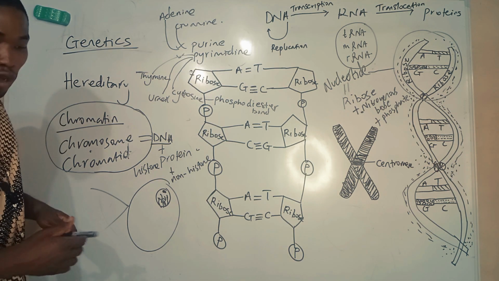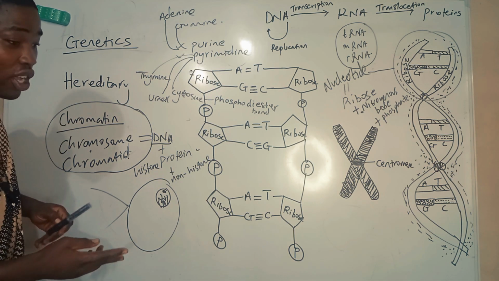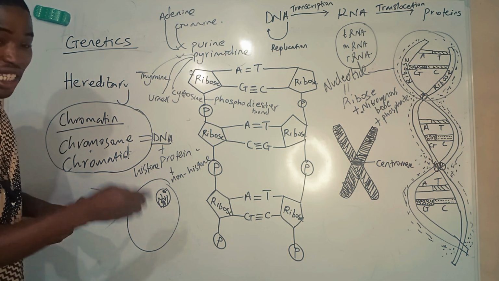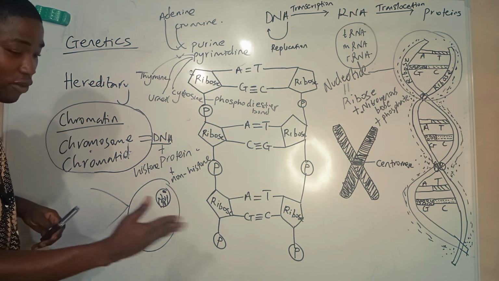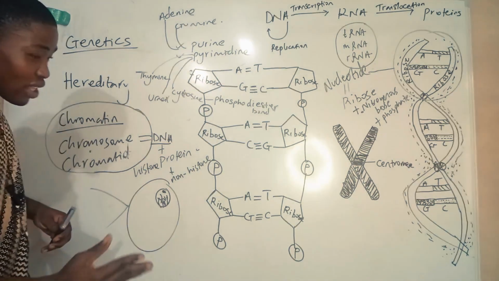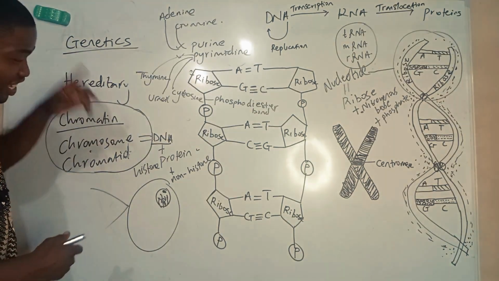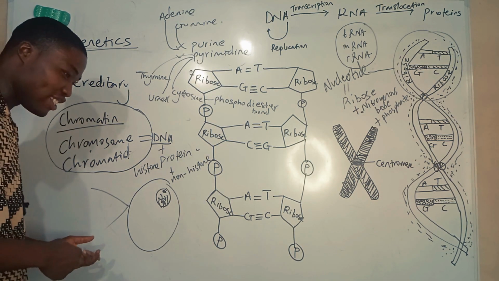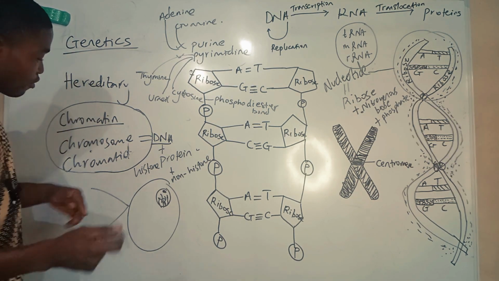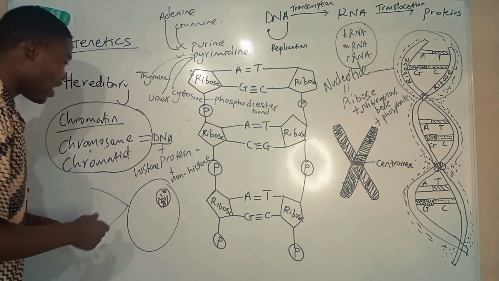The cell cycle is made up of 2 parts. The life cycle of every cell is interphase and cell division. Interphase involves 3 steps, which we'll look at in cell division: G1, G2, and the S stage.